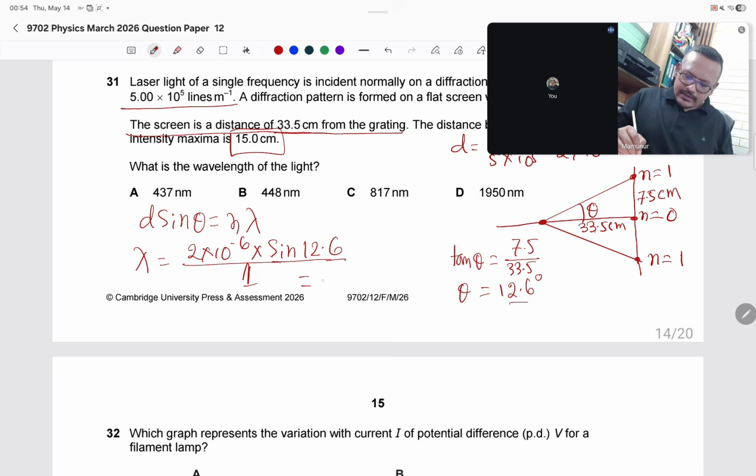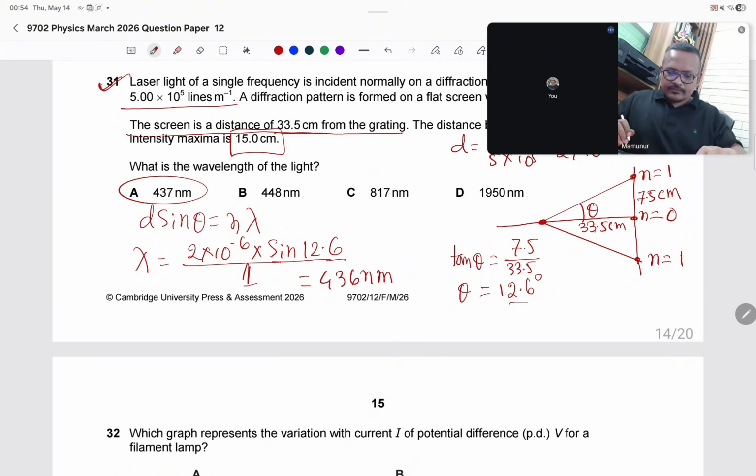The answer is 436 nanometers. Okay, the answer is 437. Question 31, answer is 437.